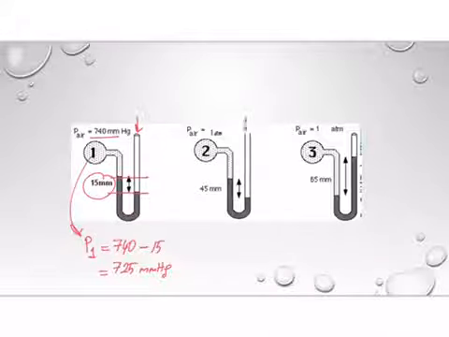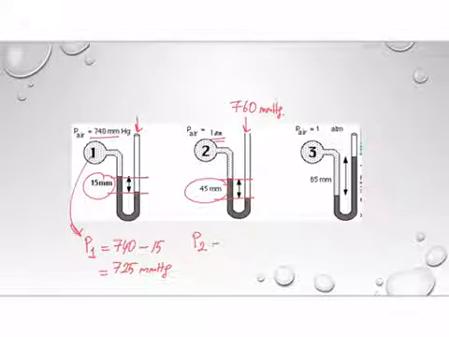Again, here the atmospheric pressure is equal to 1 atmosphere, which is equal to 760 millimeter mercury. Again, the atmospheric pressure is bigger than the gas, so the pressure of the gas is equal to 760 minus 45, which is equal to 715 millimeter mercury.